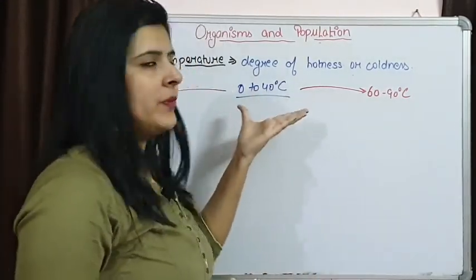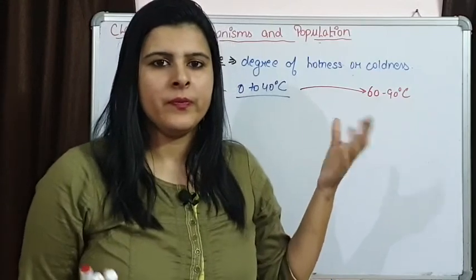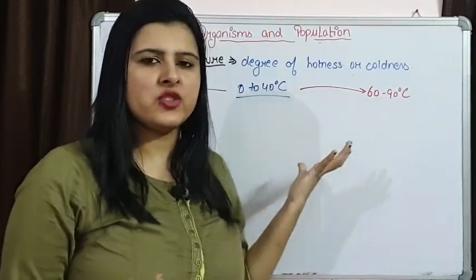The same is happening with the earth also. Earth has different temperatures at different points.